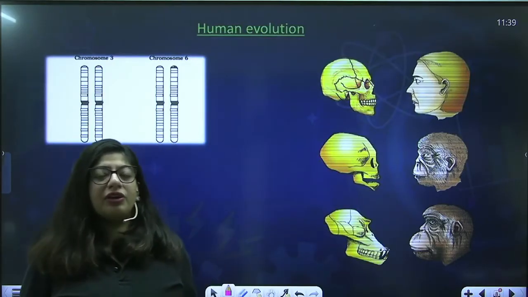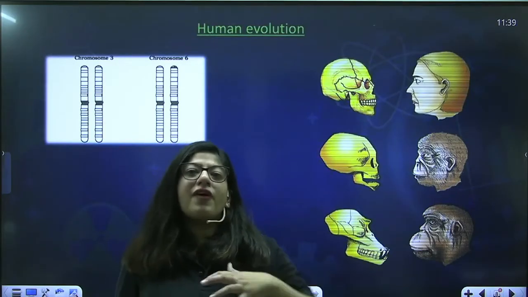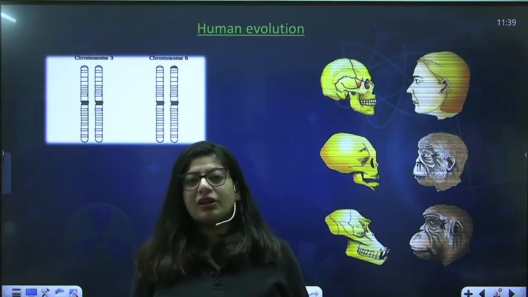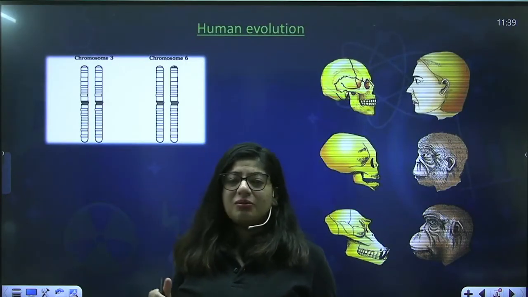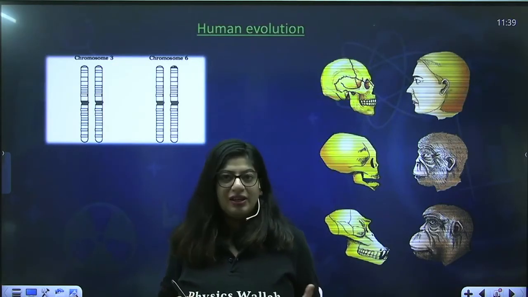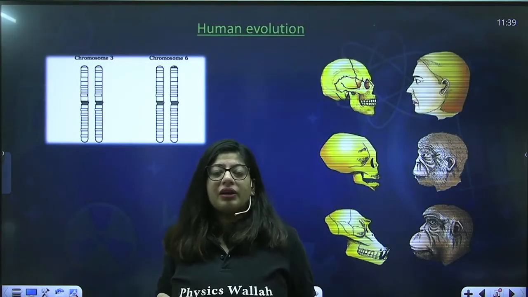First of all, the human evolution study was based on some factual data. The first factual data was the comparison between chimpanzee and human. We say that our immediate ancestors were ape-like. They were like chimpanzees. Yes, you must have heard earlier that we came from monkey.